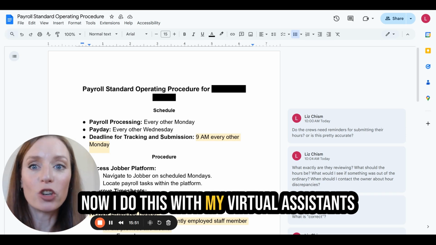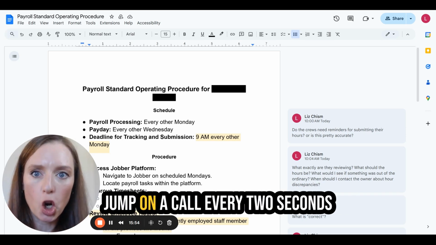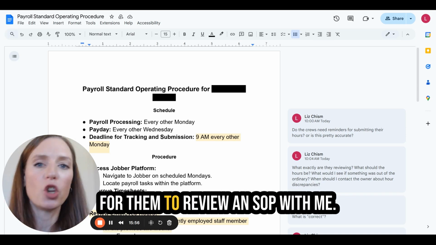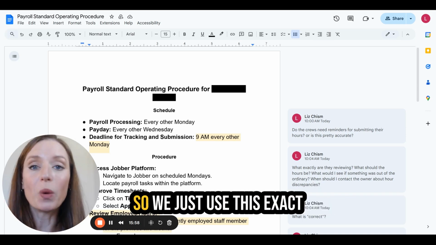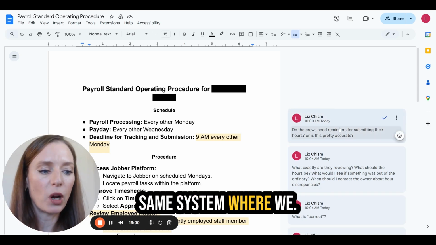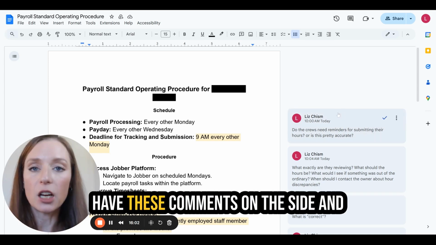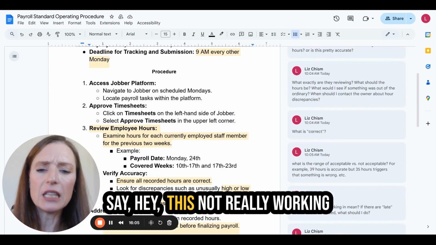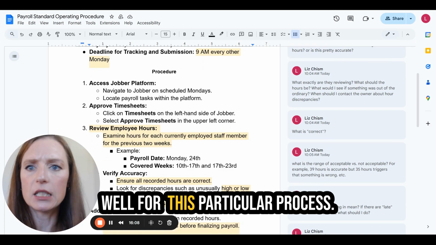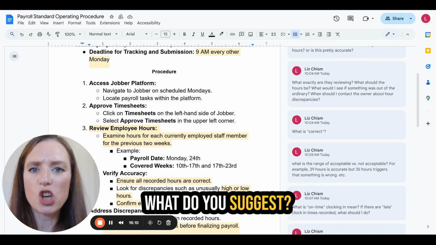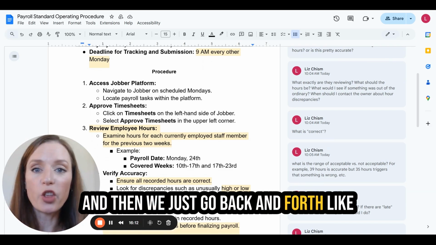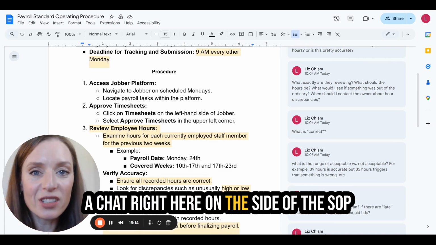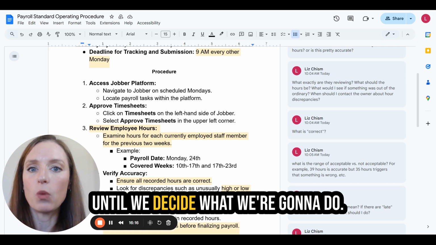Now I do this with my virtual assistants all the time because I'm not going to jump on a call every 2 seconds for them to review an SOP with me. So we just use this exact same system where we have these comments on the side and say, hey, this is not really working well for this particular process. What do you suggest? And then we just go back and forth like a chat right here on the side of the SOP until we decide what we're going to do.